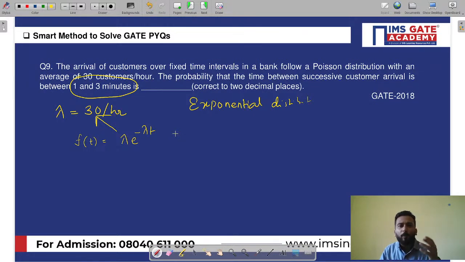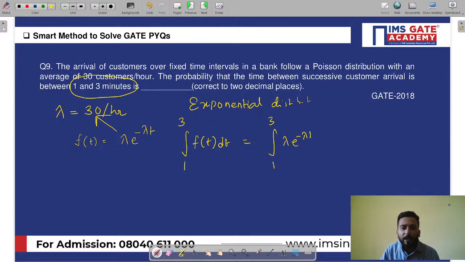For probability, the PDF is given. So what we have to do is simply integrate it within the time limits. Suppose he is asking me that the time is between 1 to 3 minutes. So I will substitute 1, I will substitute 3, and I will integrate f(t) dt from 1 to 3. What is f(t)? Lambda e raised to minus lambda t dt.